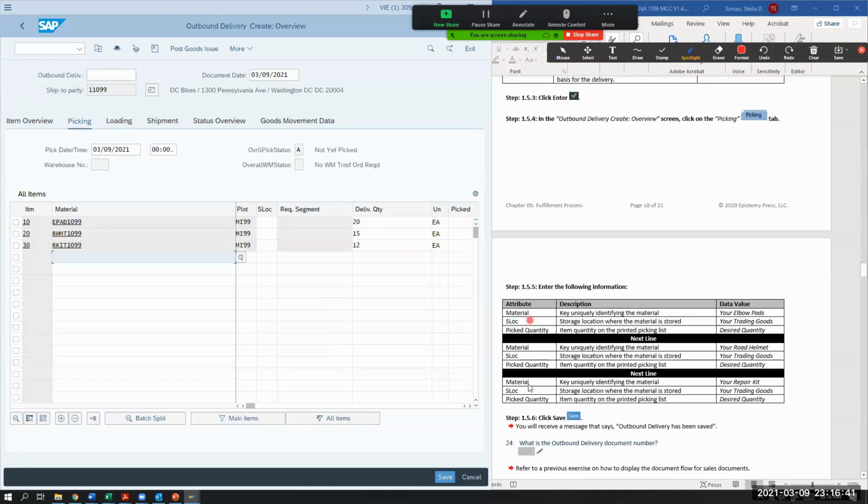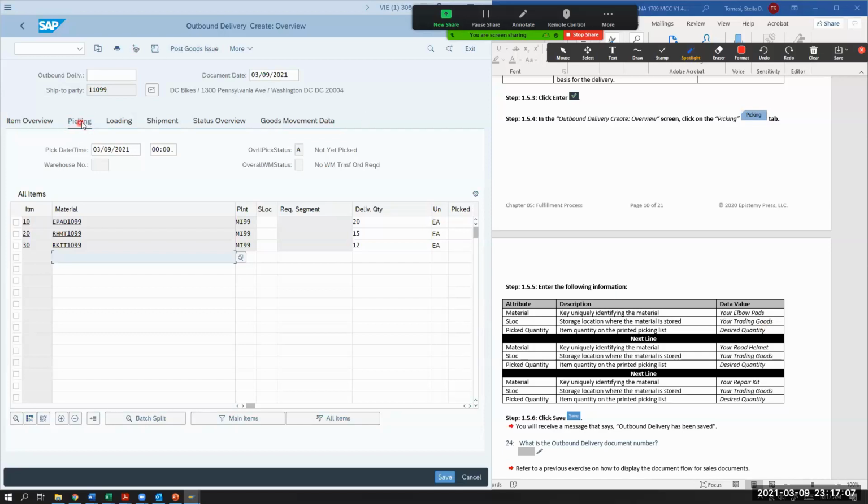So once again, I'm just going to look ahead. It sees that there are 3 items. The materials are elbow pads, road helmets, and repair kits. For storage location, I have to enter my trading goods location and the picked quantity, the desired quantity that I want to pick from my location. We have to tell the warehouse exactly where it is in the plant, right?